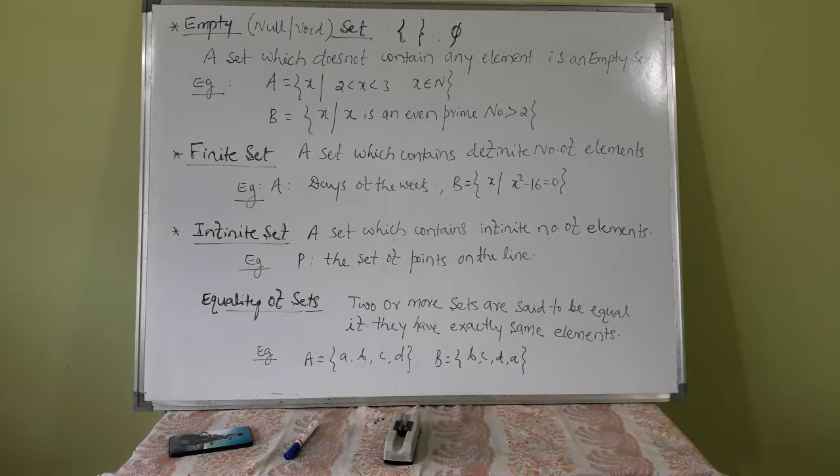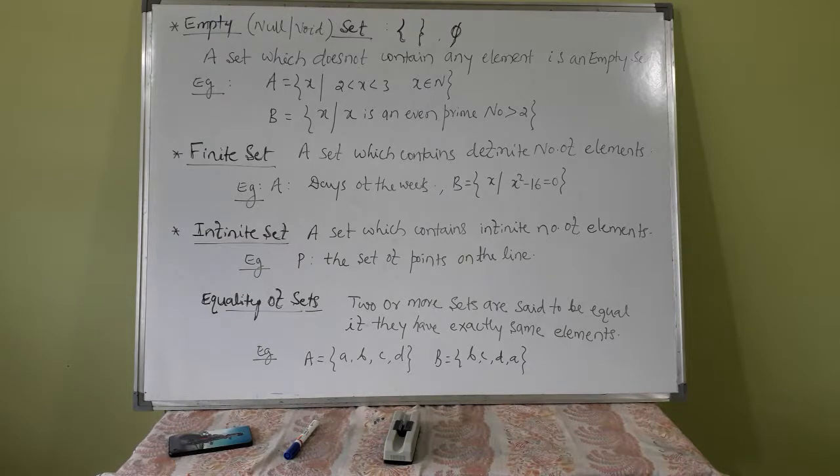A set which does not contain any element is called an empty set. It is also called a void set or null set. It is denoted by two braces, flower brackets, no other brackets. There are many brackets, as you know, curved bracket, box bracket, but to denote an empty set we consider only flower brackets or braces. Inside those two braces, there should not be any element. Also, it is denoted by phi.